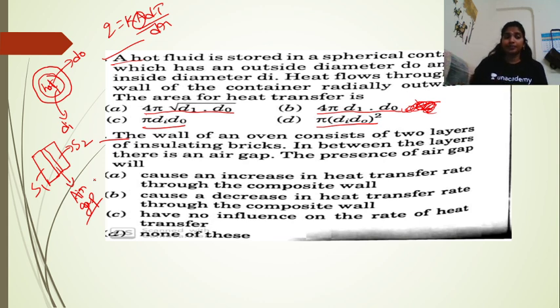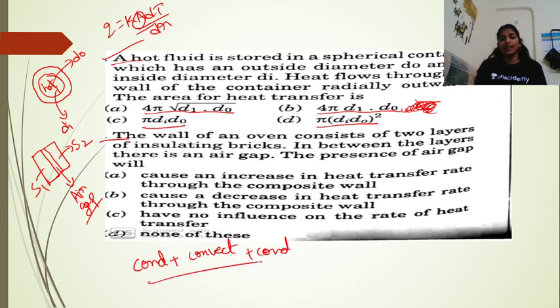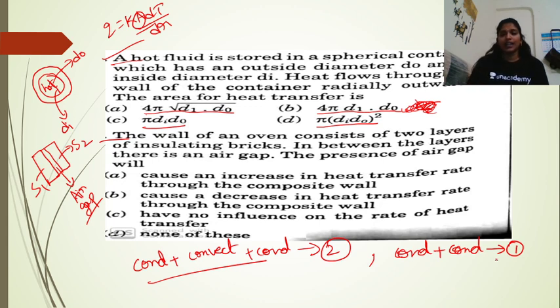So what will be the heat transfer mechanism? In case 2, it will be conduction in the first slab, plus convection in the air gap, plus again conduction, right? In case 1, when the air gap was not there, it was conduction plus conduction.